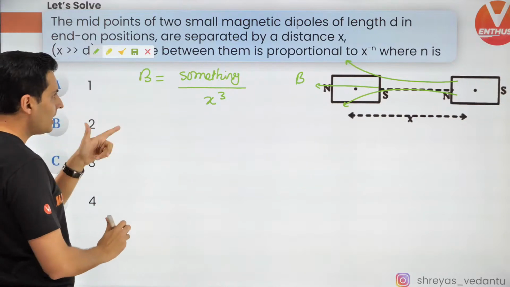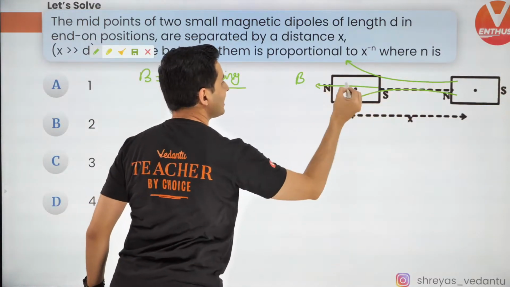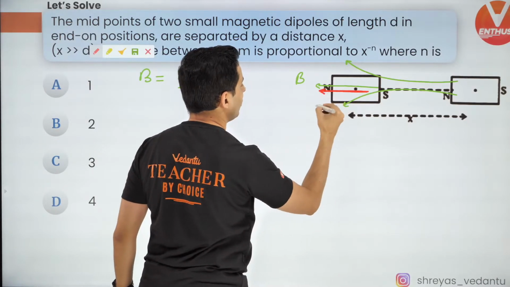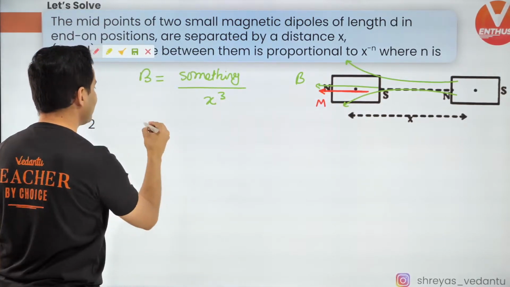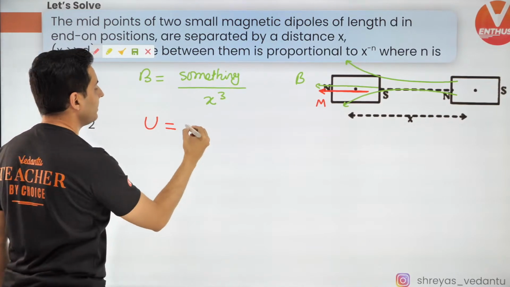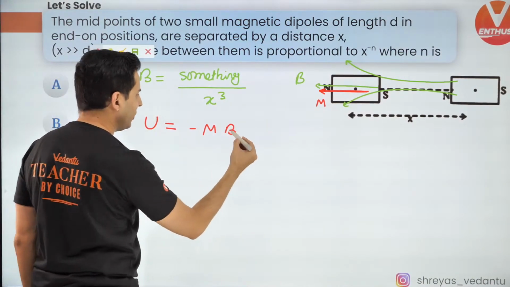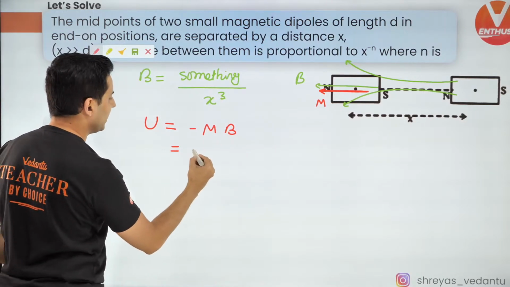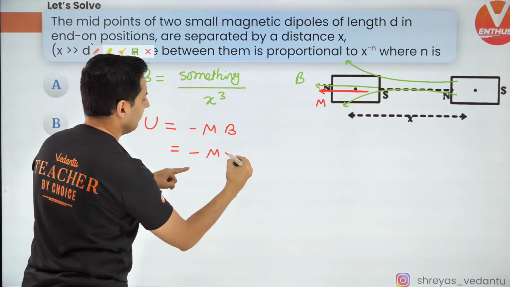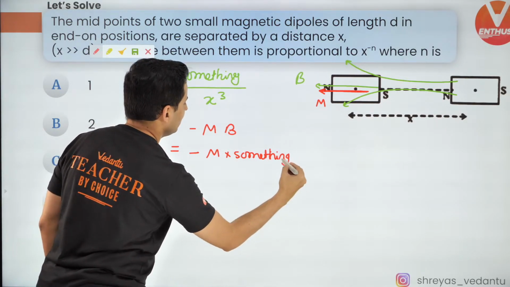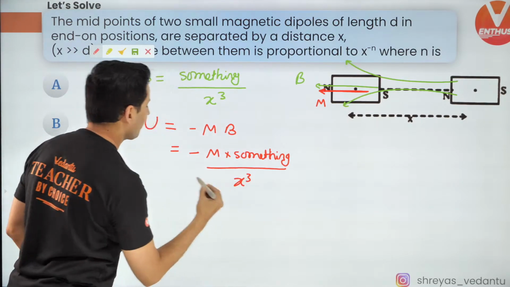Okay. Now, because of this magnet's magnetic field, this bar magnet, which has its own dipole moment, will have some energy, and that energy will be minus mB cos 0. So it will be nothing but minus m multiplied by something which I don't care, divided by x cube.